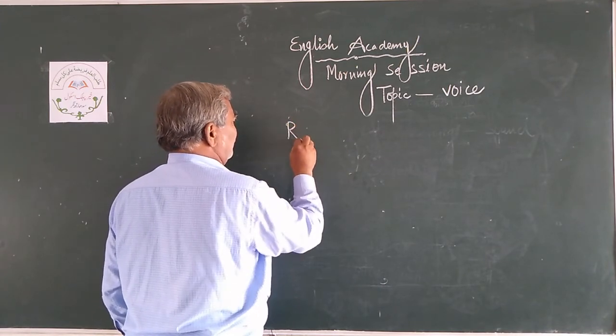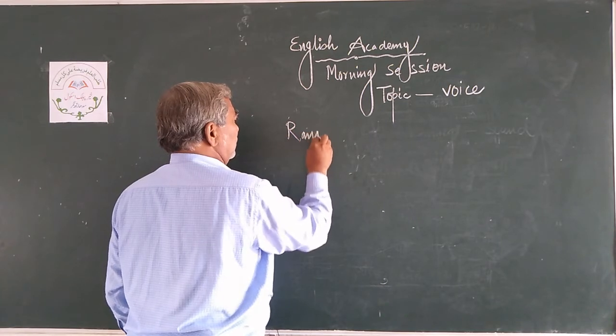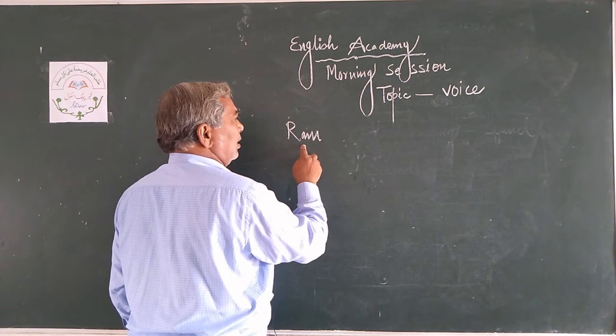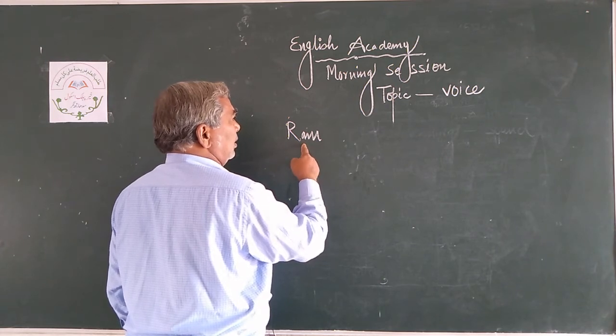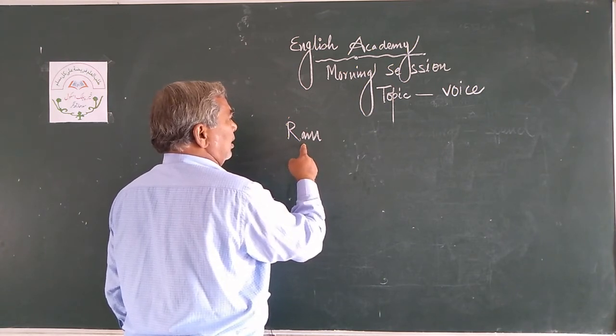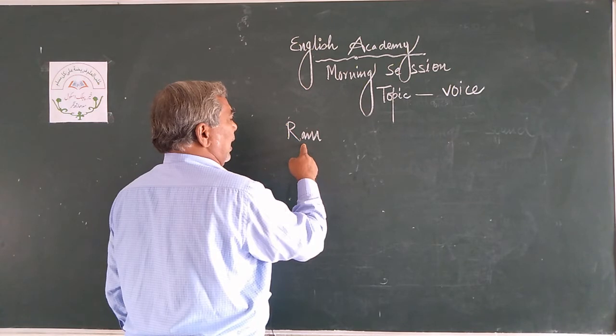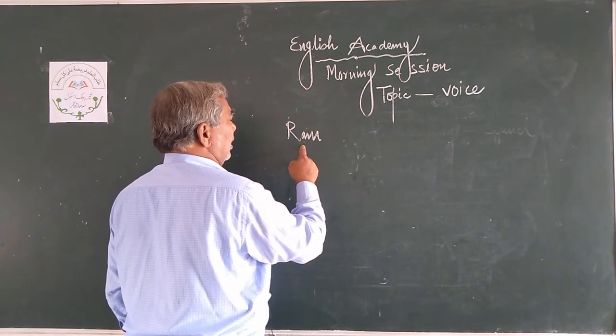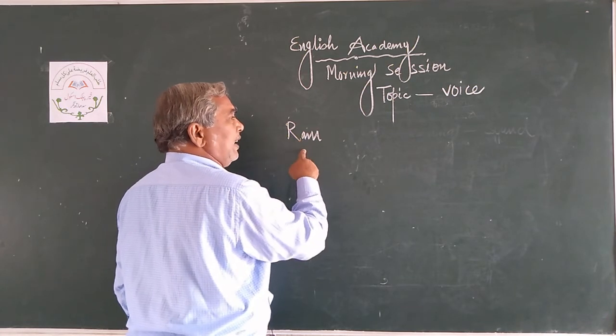Ram, it is the subject, and you can say nominative case.